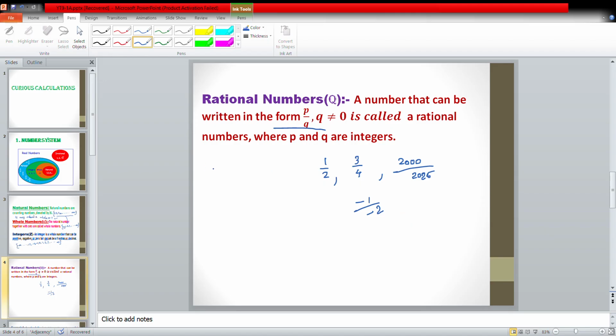Now what about a number like 5 by 0? Here it is mentioned that q is not equal to 0. That means if the denominator is 0, the value is not defined. What is the value of 0 by 5? 0 by 5 is equal to 0, but 5 by 0 is not equal to 0. Most of the students make this mistake. 5 by 0 is undefined. So 0 by 5 is equal to 0.